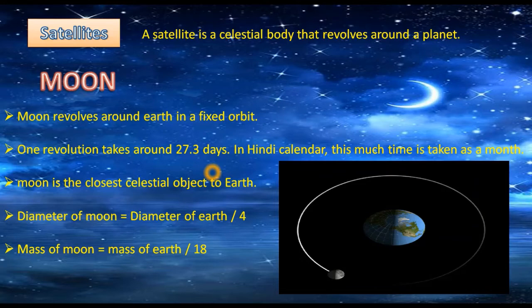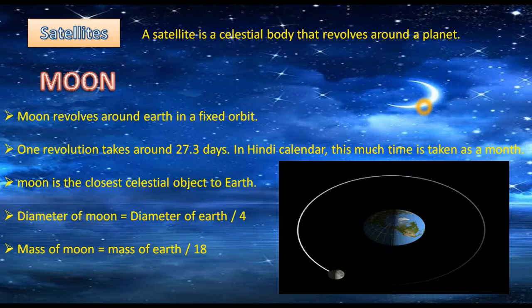And one more thing, the Moon appears to be much bigger than the stars, right? Because it is much nearer to Earth than stars. In fact, all the planets and stars are much bigger than the Moon. But the Moon is close to us, that is why it appears bigger than the planets and the stars.